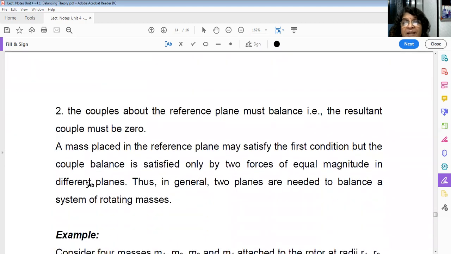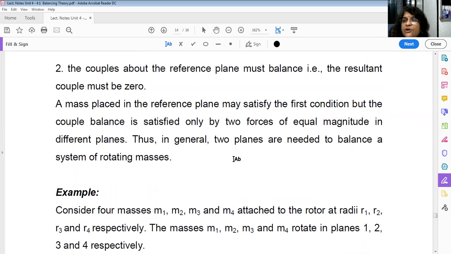For complete balancing, a mass placed in the reference plane may satisfy the first condition, but the complete balance is satisfied only by two forces of equal magnitude in different planes. Thus, in general, two planes are needed to balance a system of rotating masses. It is not compulsory that only two planes are needed. You can balance by a single plane also.